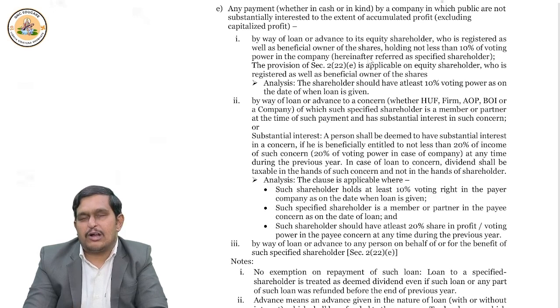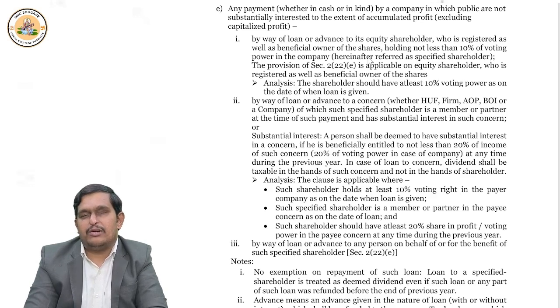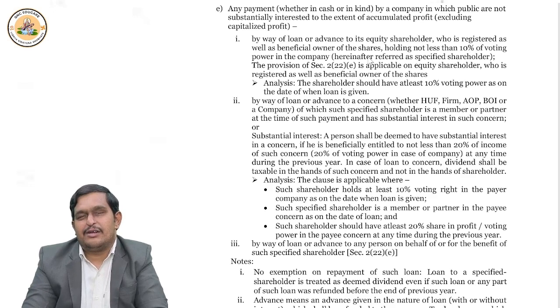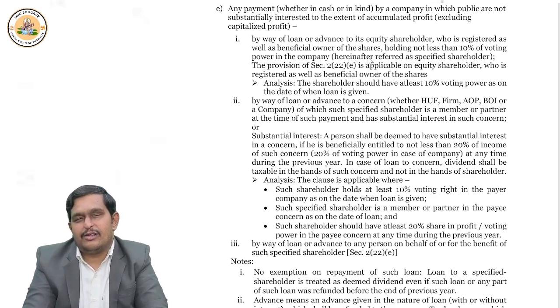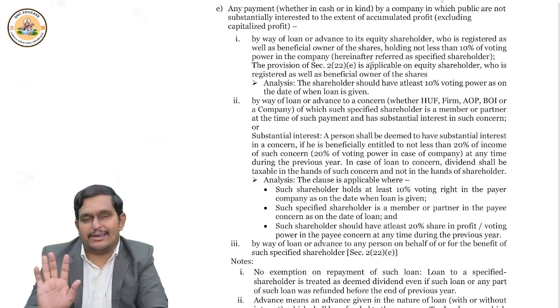Now, when we talk about section 2 clause 22E, they also talk about up to the amount of accumulated profits. But they say that only up to the amount of accumulated profits, so it should not be capitalized. That's what they wanted to tell. So only the reserves and surplus part is covered here, not the share capital part. Okay, this you should be clear about.